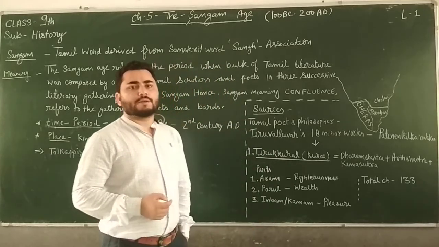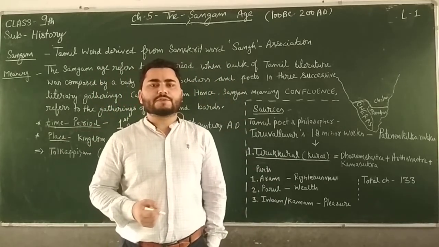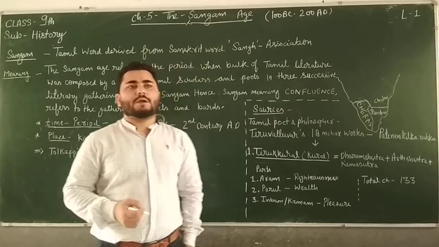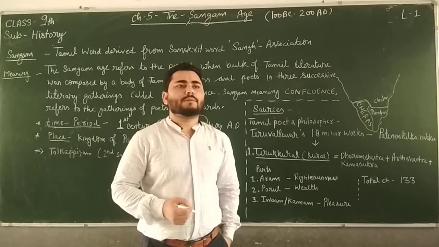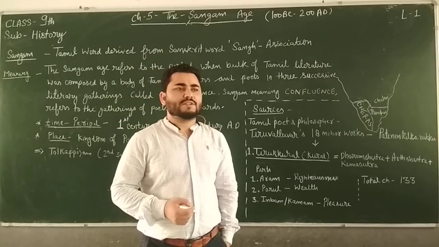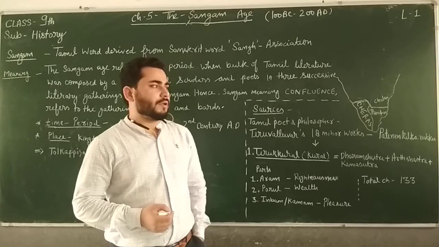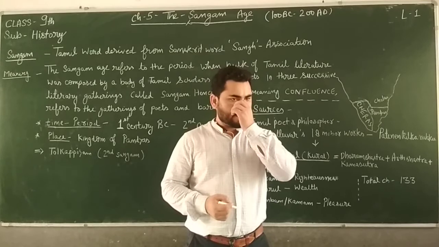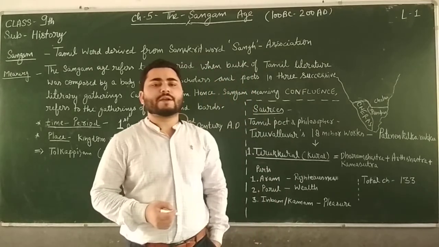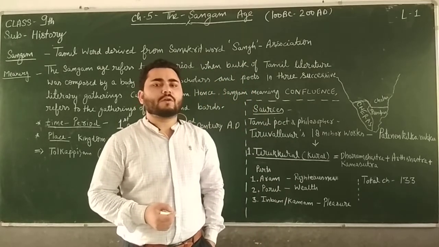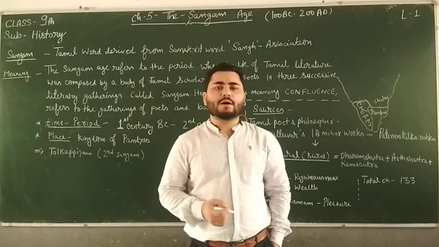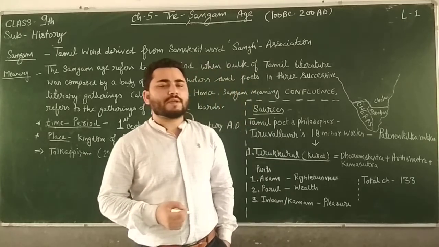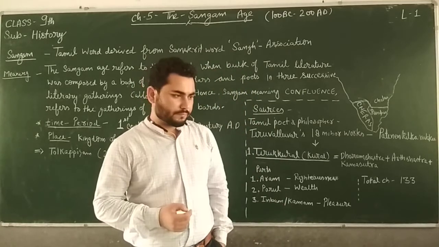Dear students, today we are going to study the fifth chapter of history, which is the Sangam Age. In the last chapter, we studied about the Mauryan Empire, which dealt with the 3rd century BC. Now we are going to talk about the 1st century BC to 2nd century AD. But this time we will not talk about northern India or northwestern India or central India, but we are going to study about South India.